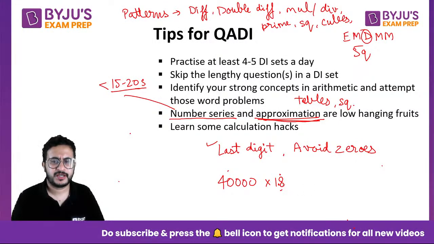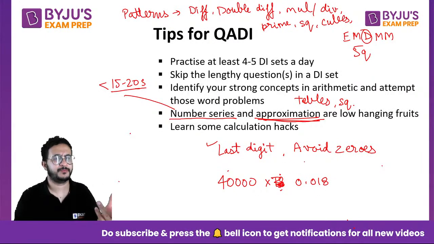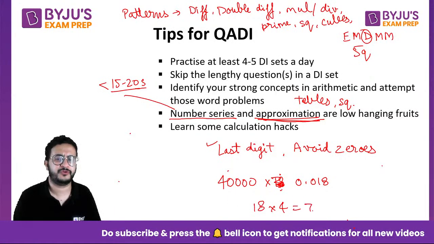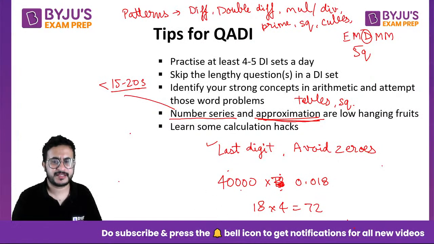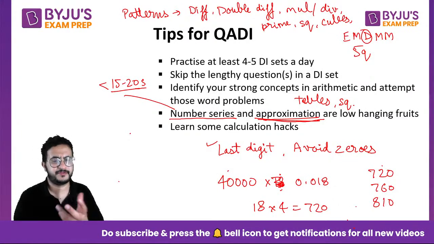Suppose this was 0.018. Now the thinking is more, right? How many zeros should be there? So just as a normal person, do 18 into 4 and mark 72, whatever is the answer. So the answer here will be 720. The options will be like this: 720, 760, 810, like this. This is just the final bit of number that I have taken.